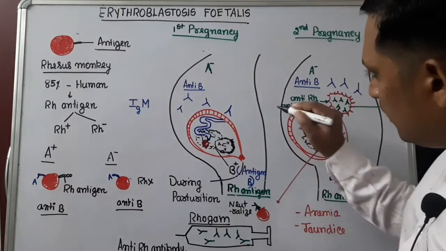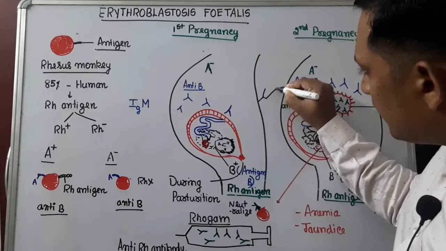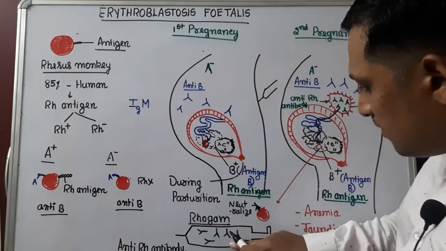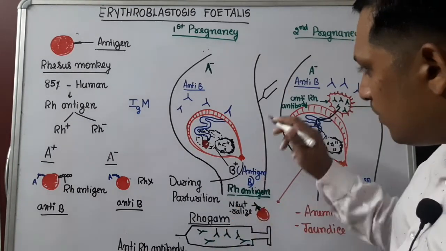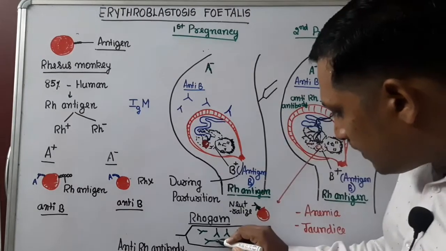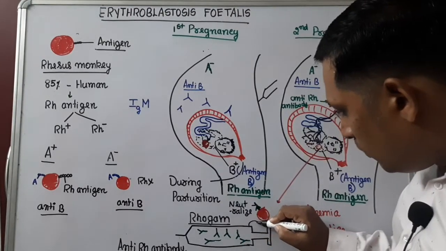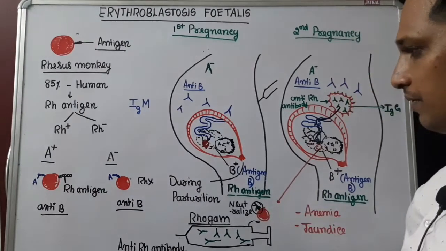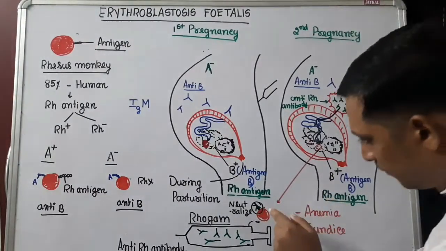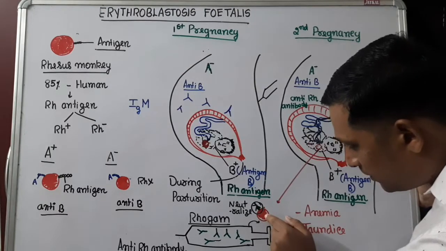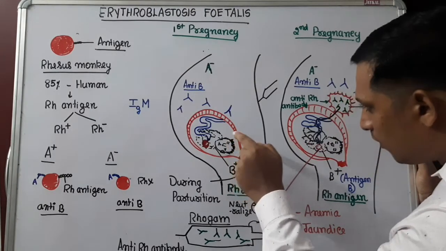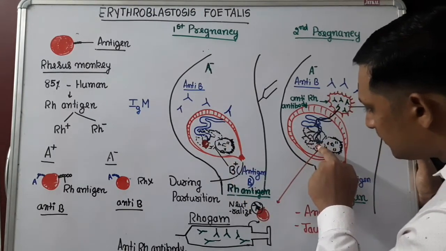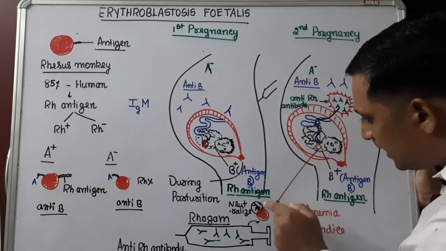So when you give a little amount of injection containing anti-Rh antibody, it will go to the RBC and neutralize the Rh group of RBC. Okay, I repeat, this is the RBC of the baby or fetus who is carrying Rh antigen.